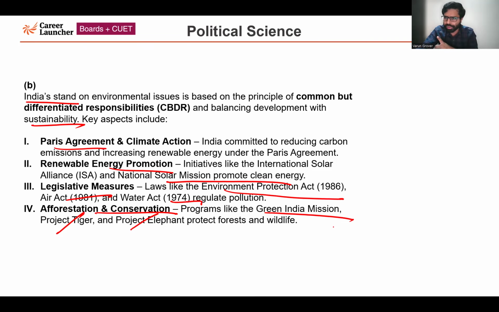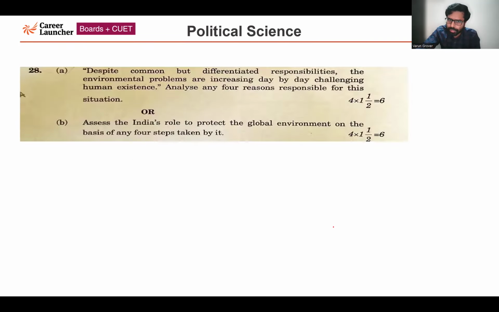Now moving forward to the next question, that is question number 28. Despite common but differentiated responsibilities, the environmental problems are increasing day by day, challenging human existence. Analyze any 4 reasons responsible for this situation.